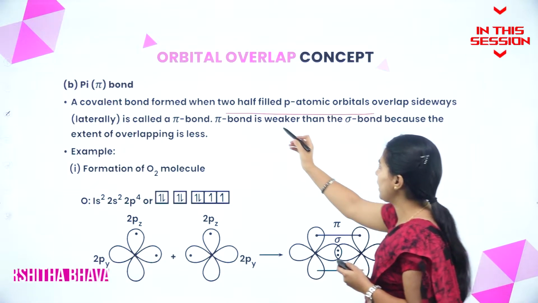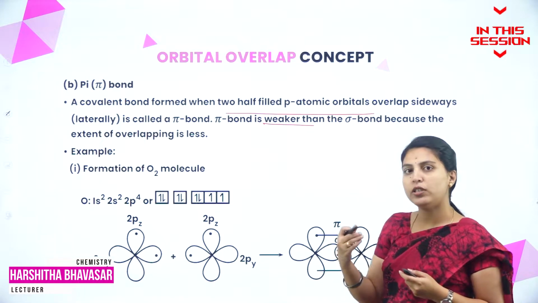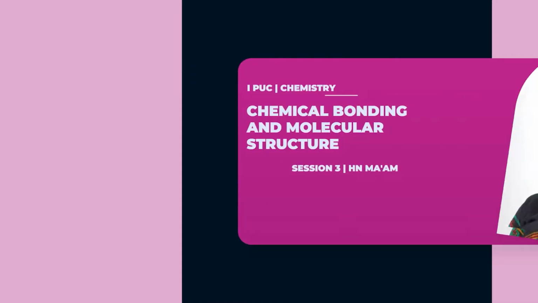Pi bond is weaker than sigma bond because the extent of overlap is less. That's why pi bond is a little bit weaker comparative to sigma bond.